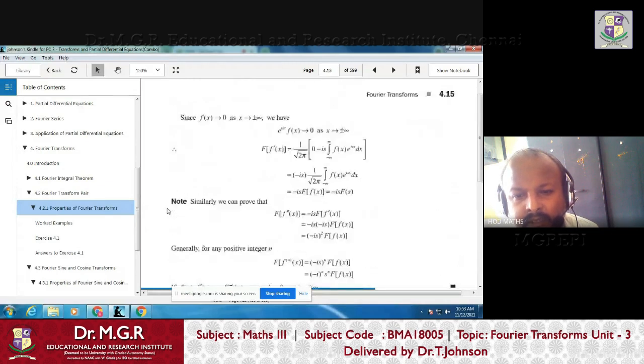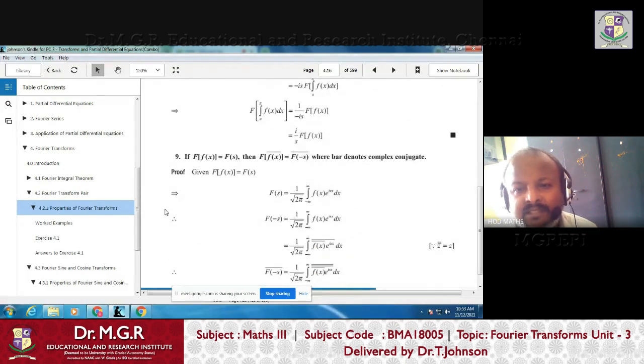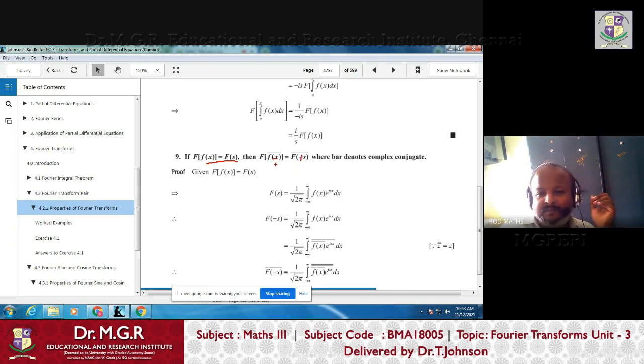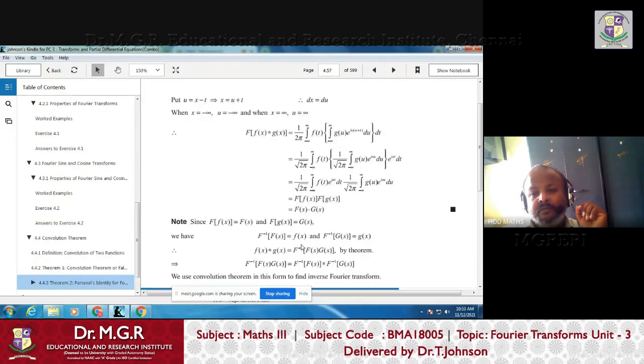Okay. In the 9th property, there is one statement, right? This we saw in the last class. If the Fourier transform of f(x) is F(s), then the Fourier transform of f(-x) becomes F(s) bar. If it is f(x) bar, it is F(-s) bar, but the Fourier transform of f(-x) bar becomes F(s) bar. This proof we have seen in property number 4. That property we have to use now.